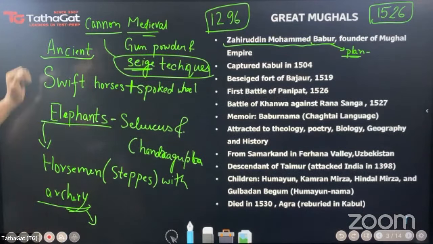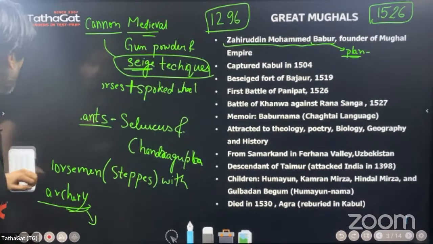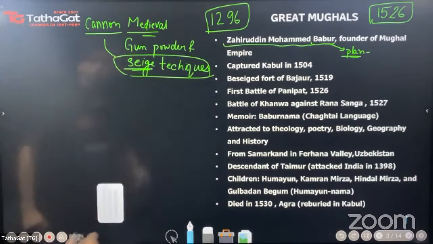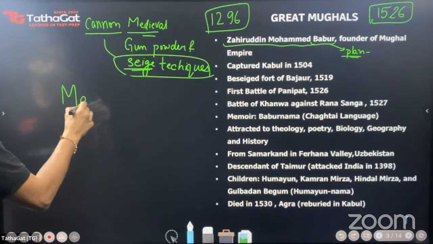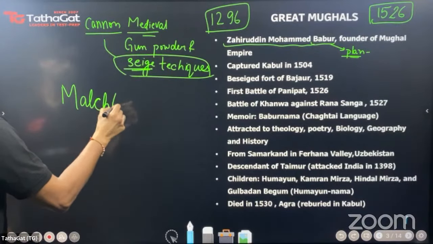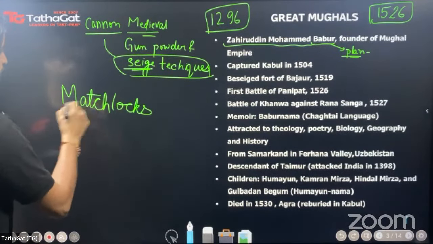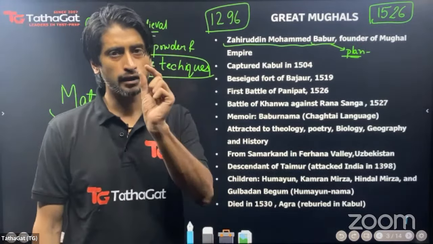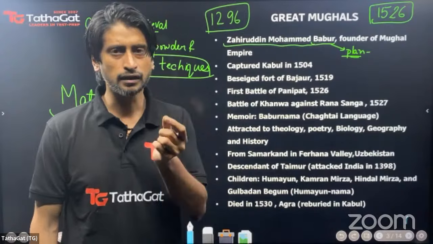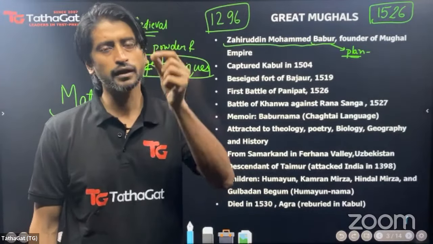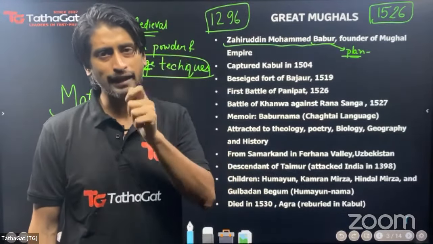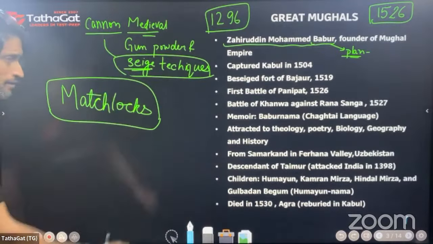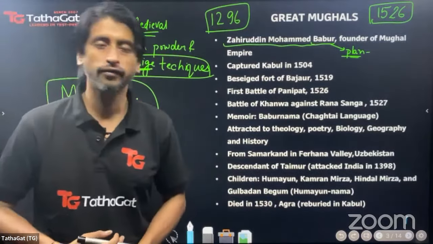Babur, on top of all of these, won because of matchlocks. These are a type of gun you would have seen, in which first the gunpowder is filled, then a steel ball bearing kind of thing is put, and then it is fired. So it was these kind of guns that Indian soldiers had never witnessed before.